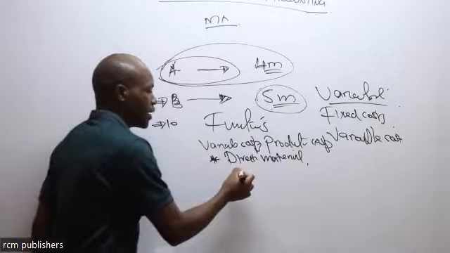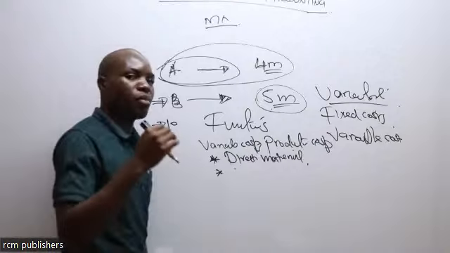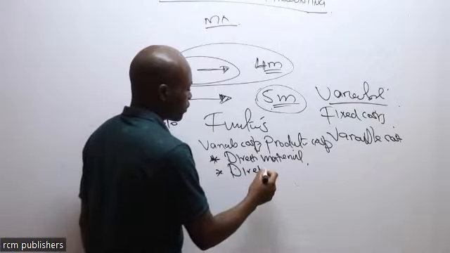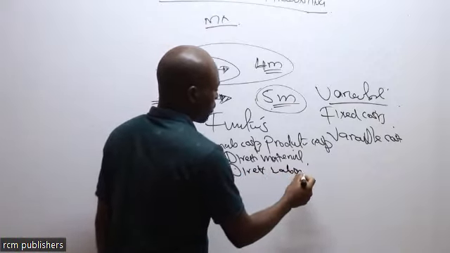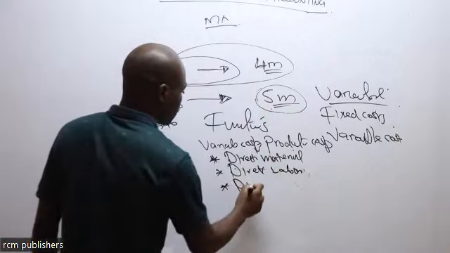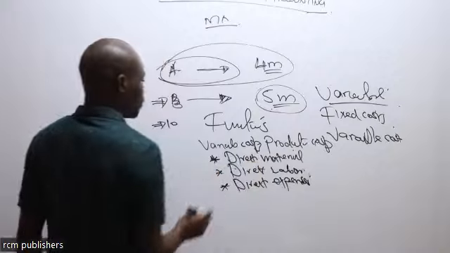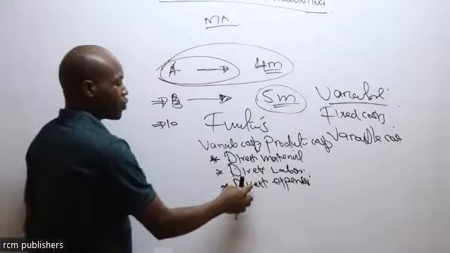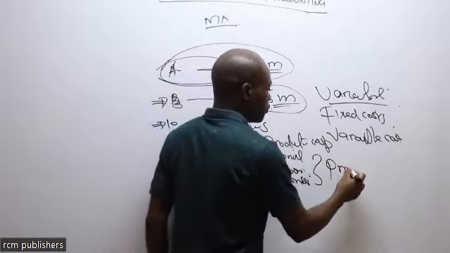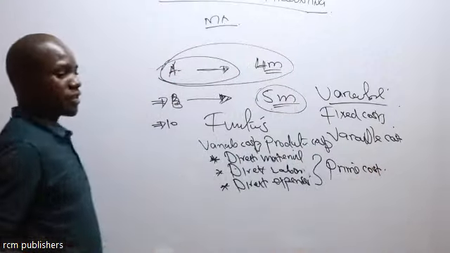That is direct material. Then, those people who are directly involved in the conversion of raw material to finished product, we now call direct labor. Then any other direct expenses or costs that are related to this. So if I now bring these three together, I'm going to call them prime costs. That is when you are classifying these costs, the prime cost.